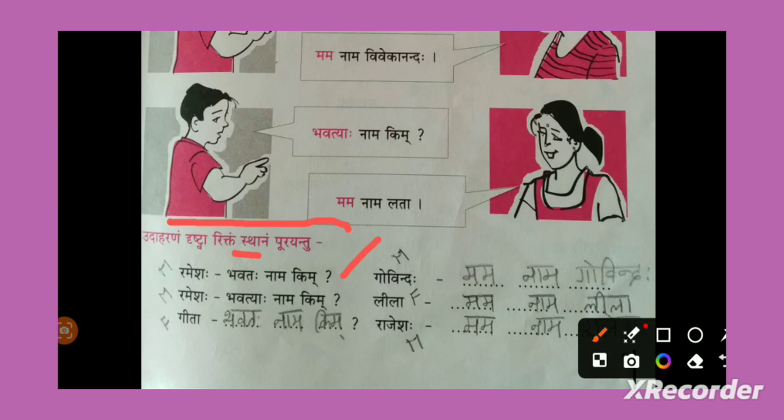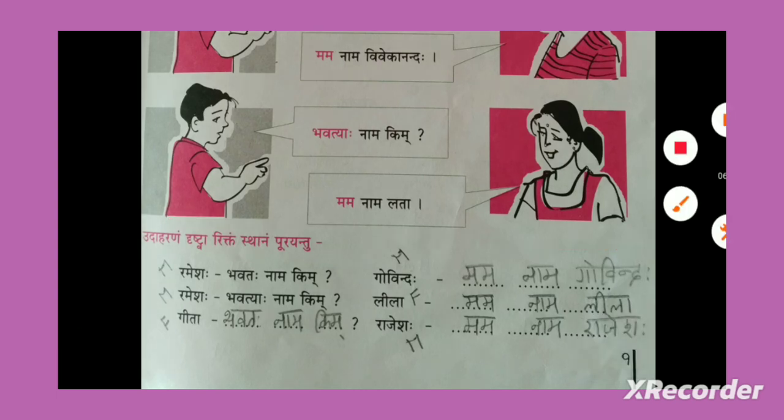Bhavataha nama kim? Now they have given Govindaha has to reply. What Govinda will reply? You need to fill it. So if Ramesh is asking to a Govinda, may I know your good name please? Then what Govinda will reply? He will reply, my name is Govinda. So you need to write Mama Nama Govindaha. Govindaha. End it properly.